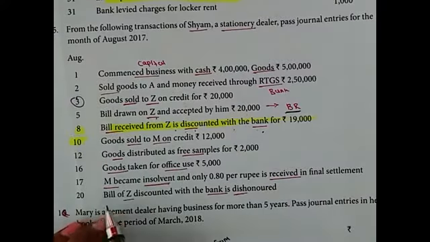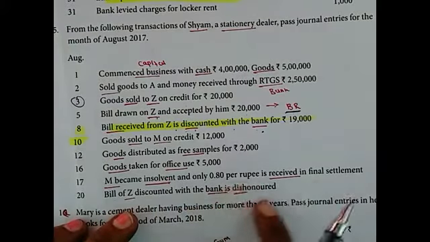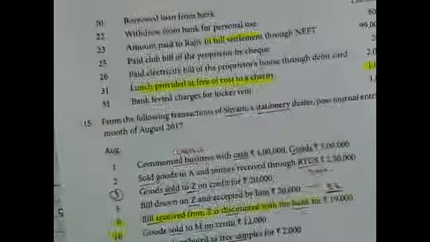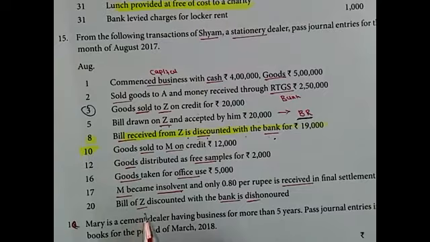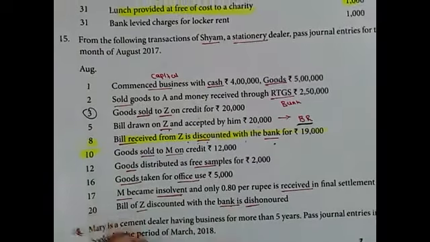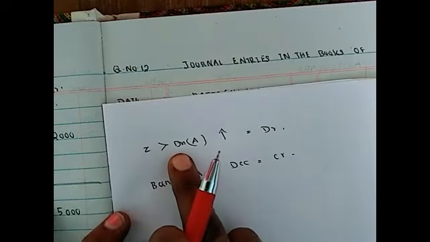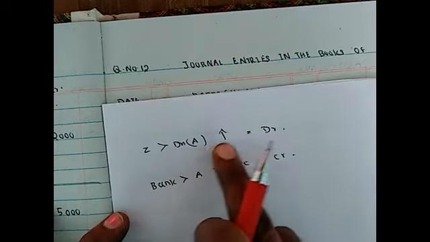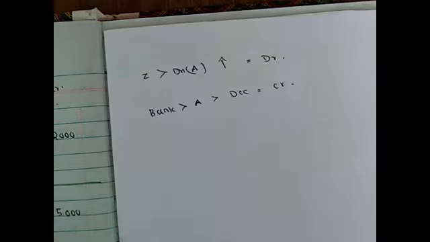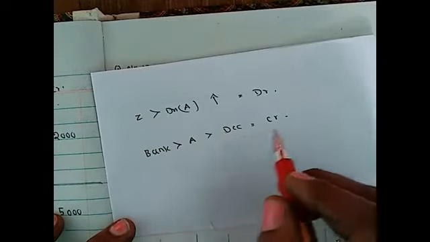Bill of Z discounted with the bank is dishonored. Involved accounts are Z and bank. Z is our debtor. So asset increase, debited, and bank is an asset account, asset decrease, credited.